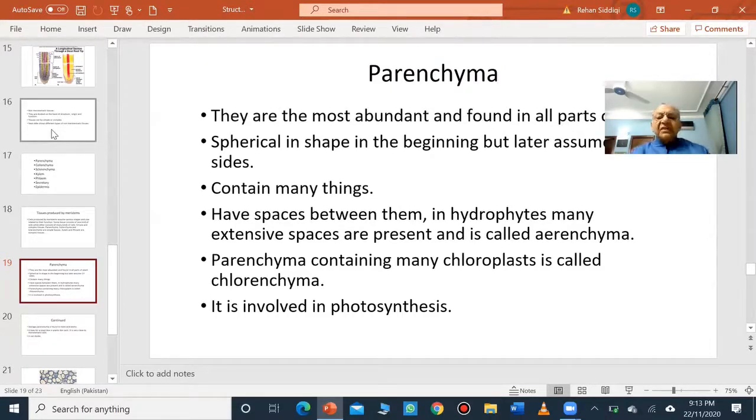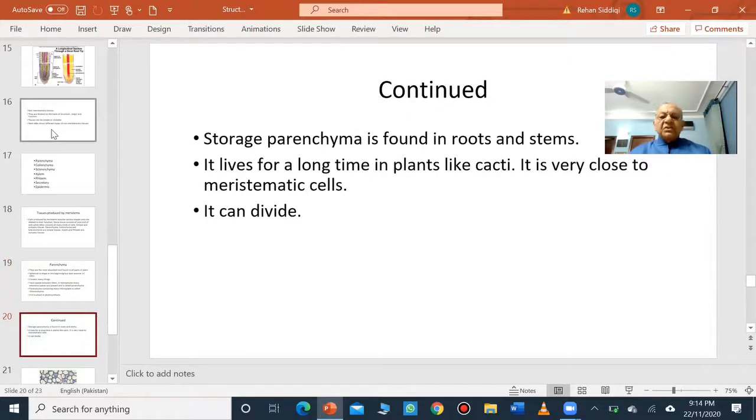Parenchyma cells are spherical in shape, and later on they may assume other shapes, and they contain many things. These are food material, pigments, and other things. They have spaces between them. In the case of water plants, they have a lot of spaces. I will show you the diagram, and these are called aerenchyma, when you have a lot of spaces. In some cases, the parenchyma contains chloroplast, and this is called chlorenchyma. When it contains chloroplast, then it becomes chlorenchyma, and this chlorenchyma is involved in photosynthesis.